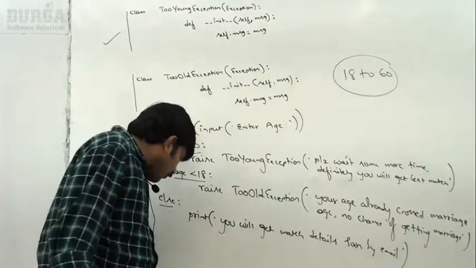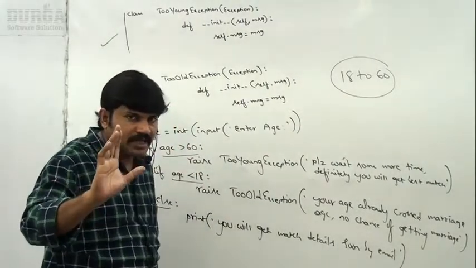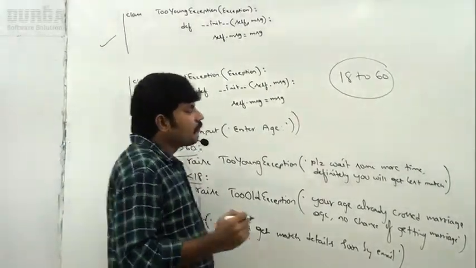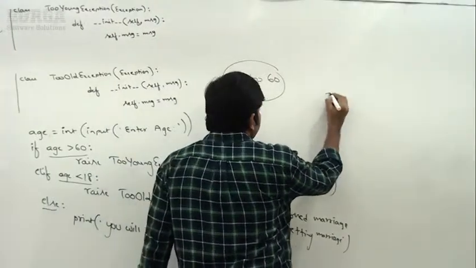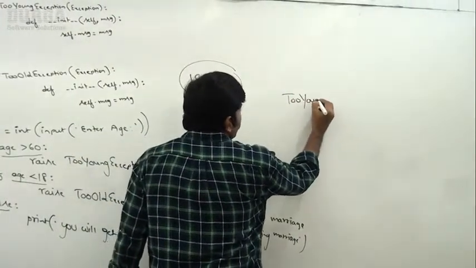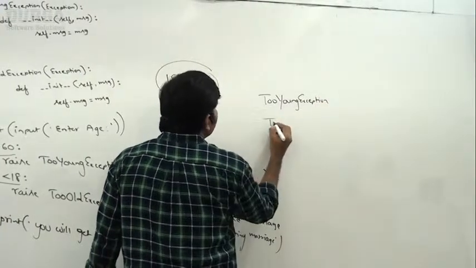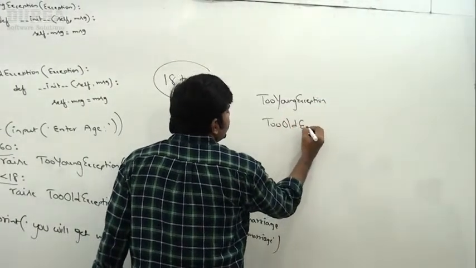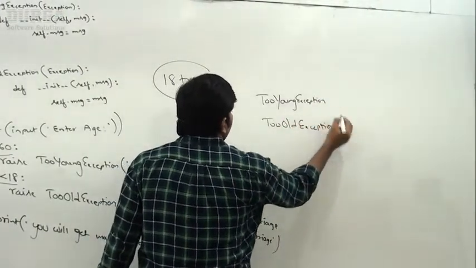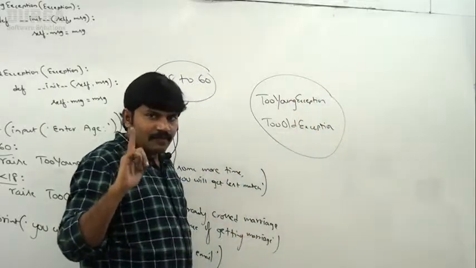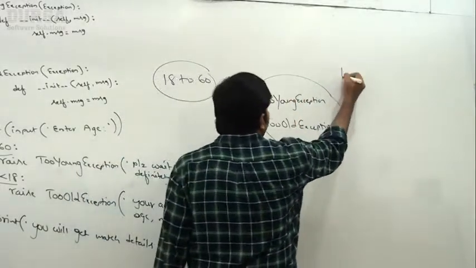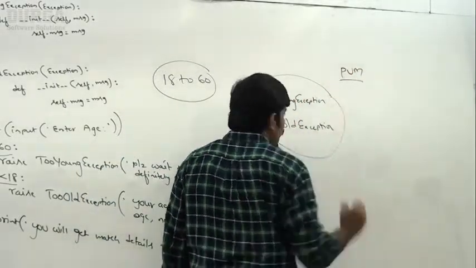Right? Sir, now I have one small point, a very special case. Sir, do you know, TooYoungException is our own exception. TooOldException is our own exception. Python virtual machine does not have any information about this.